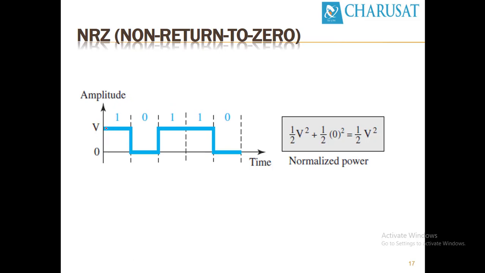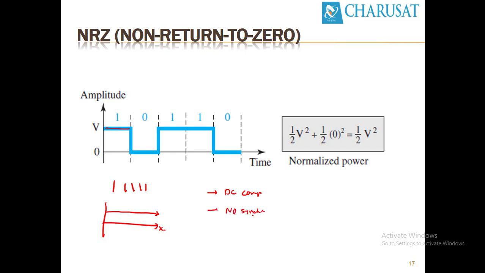In this case of NRZ, if there are consecutive ones, the signal would look like this. It's a constant line. This is the x-axis, this is the signal. This method suffers from the presence of a DC component, no synchronization, and baseline wandering.